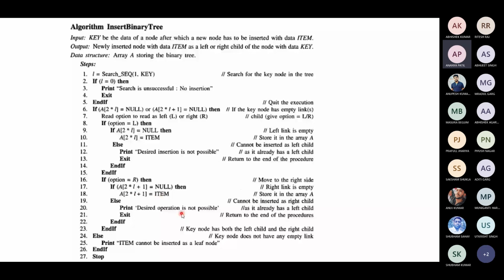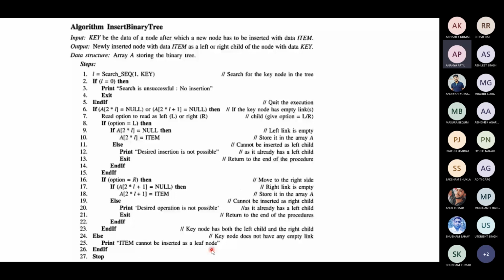So if the search is not equal to 0, and if A of left child is null or A of right child is null, and if neither of these cases holds, then you say that the item cannot be inserted as a leaf node.